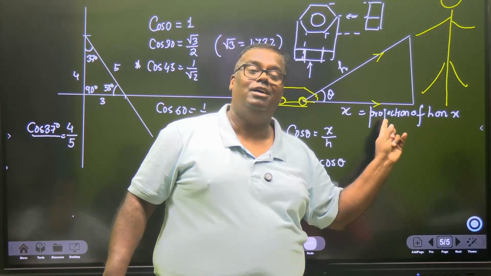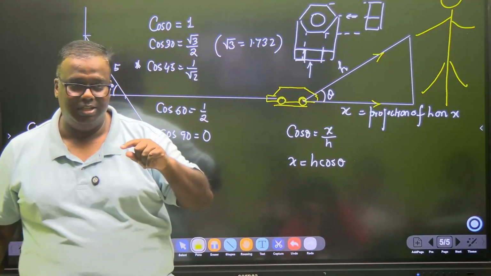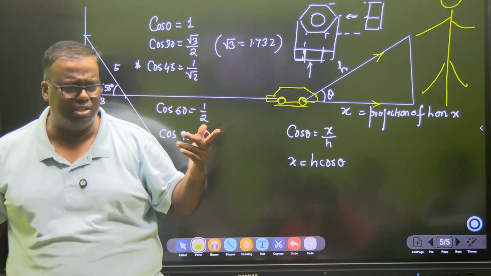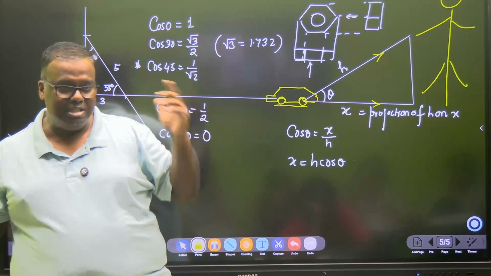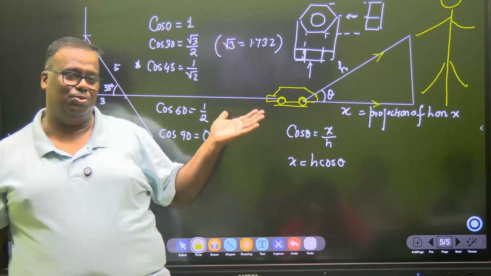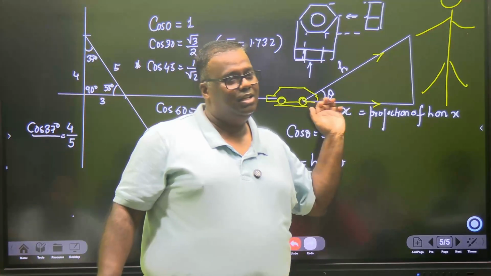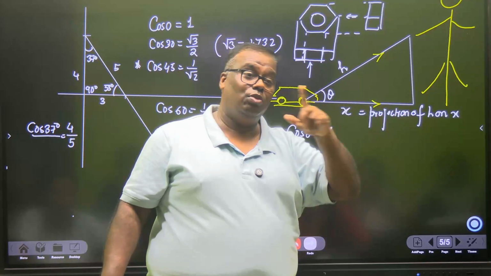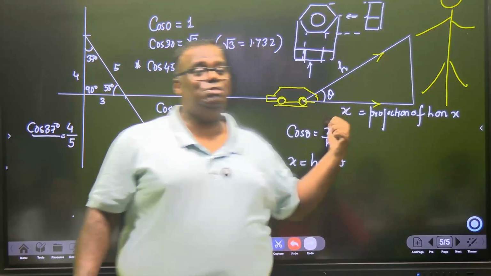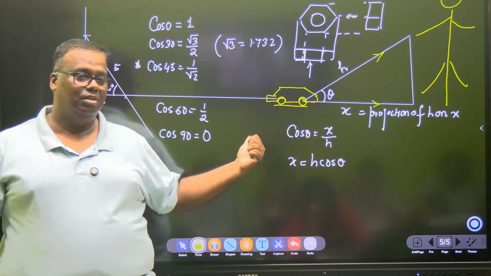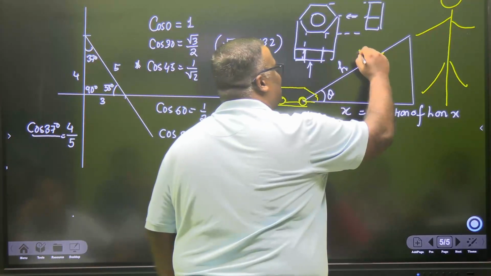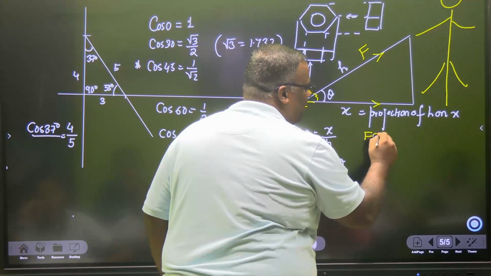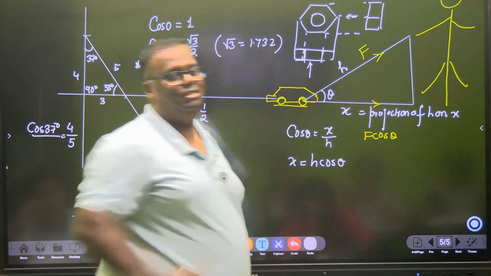Oh, wow. Which you need in work, which your book will just say use F cos theta. But what is that cos theta? You don't know. I keep these in my mind when I come to teach you. Then only you will understand that you're pulling it. So you have to understand which force is pulling the car. The car is not being pulled by F. The car is being pulled by F cos theta.